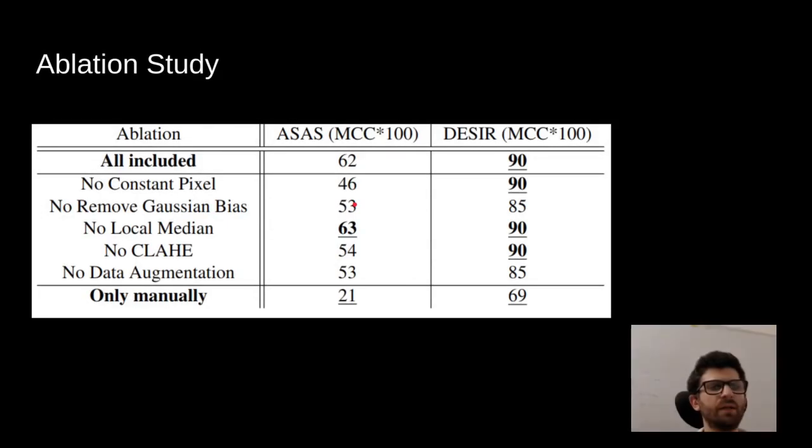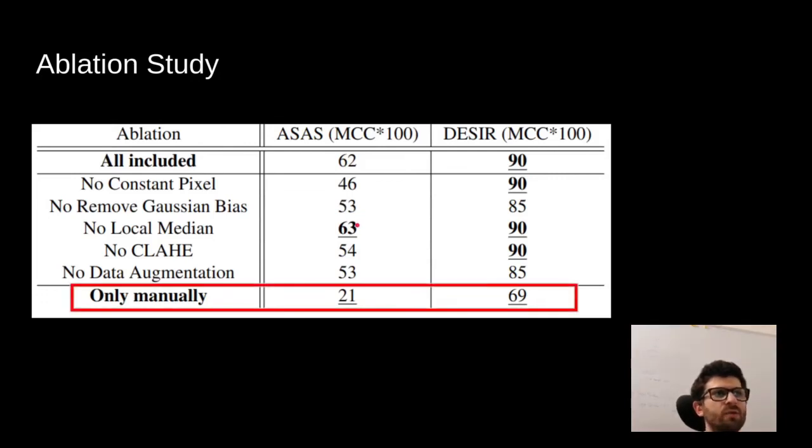Finally, we show an ablation study of the preprocessing as well as the addition of our 201 automated segmented patients. First, we see that if we did not add these patients, and we only use our 51 manually segmented patients, the DESIR MCC would drop to 70% compared to 90%, whereas the ASAS MCC would drop to 21%, which would be a big drop from our 62%. This shows the importance of our incremented data. We can also see the importance of the preprocessing, particularly on the generalization to the external datasets.